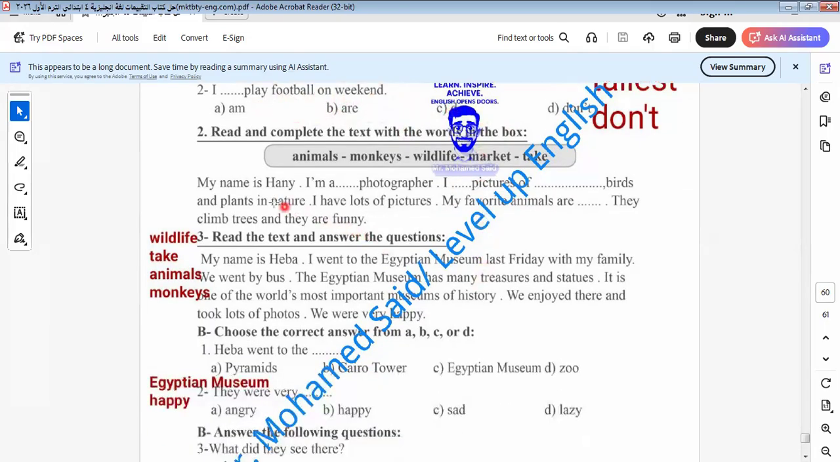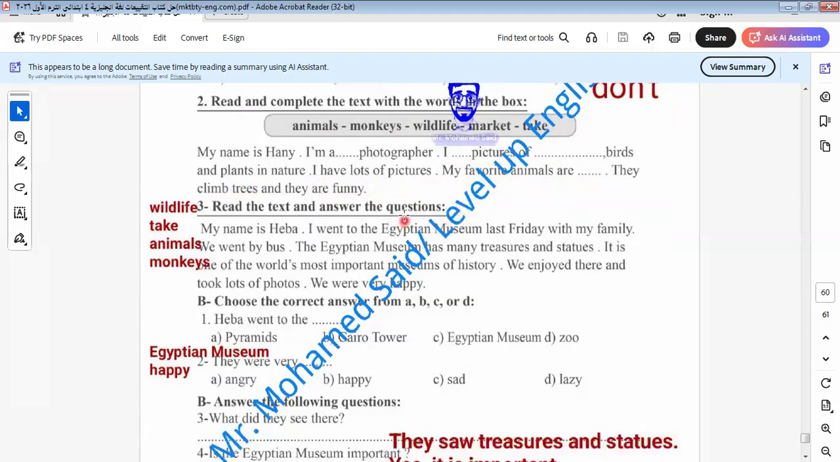Let's go to this picture. My name is Hani. I'm a wildlife photographer. As we know during the lesson, I take pictures. I take pictures of what? Of monkeys, animals, birds. I have lots of pictures. My favorite animals are monkeys here. They climb trees and they are fun.